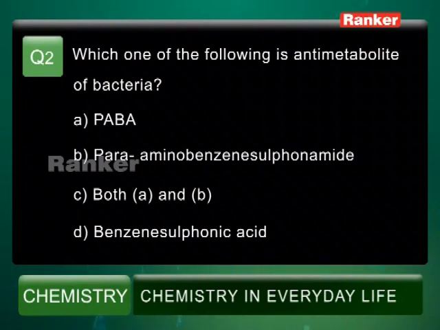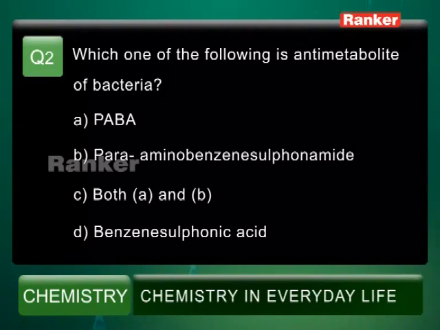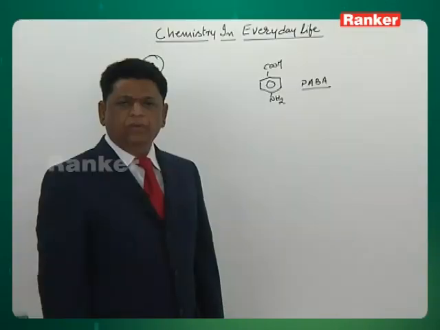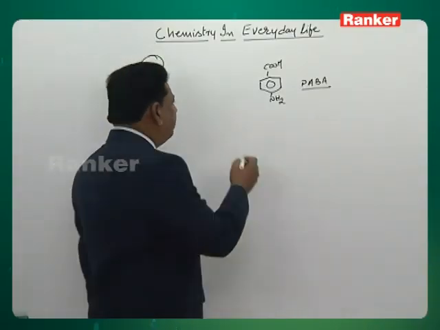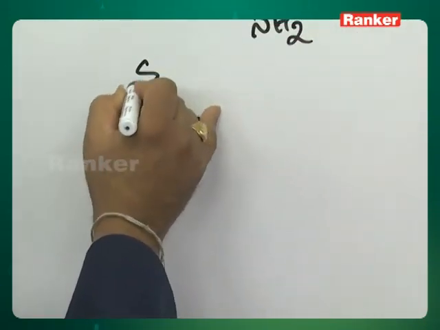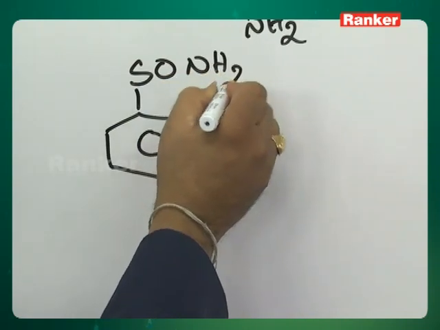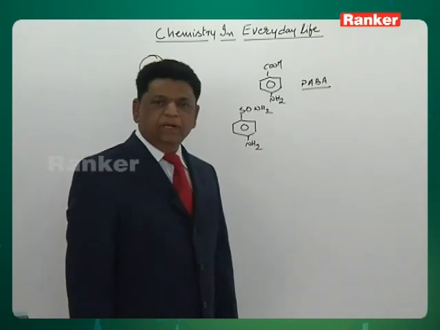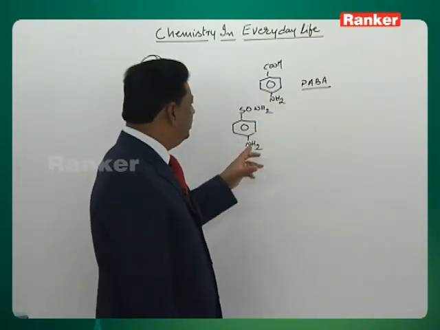Option B is para-amino benzene sulfonamide. Benzene sulfonic acid is actually similar to this one, but it will not fit into the metabolism of the bacteria. Sulfonamide will fit similarly, closer to the PABA.